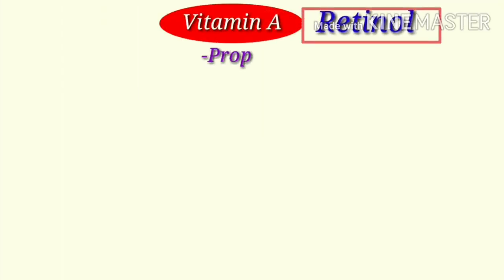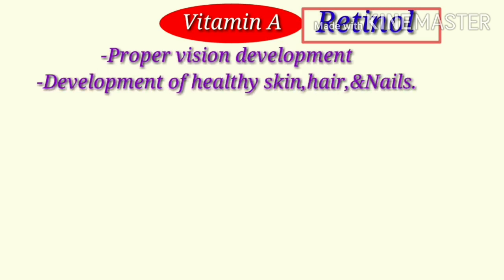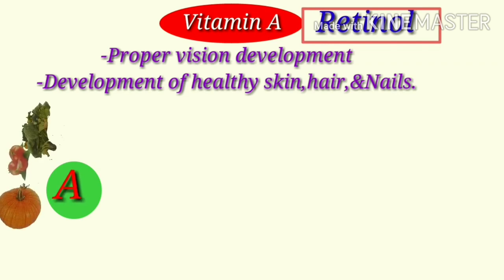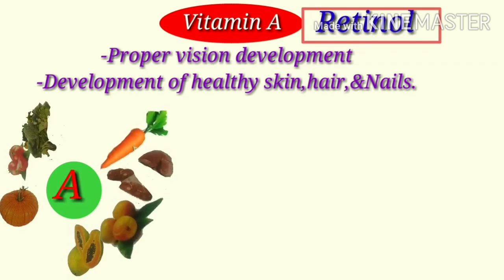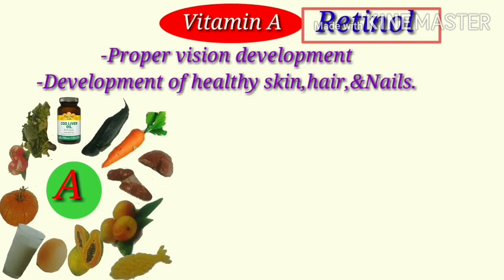Next, we are going to learn about vitamin A called retinol. Retinol is a scientific name for vitamin A. It helps in proper vision development and development of healthy skin, hair and nails. So vitamin A we can find in leafy vegetables, carrots, tomato, pumpkin, papaya, mango, meat, fish, egg, liver, milk, cod liver oil, shark liver oil.